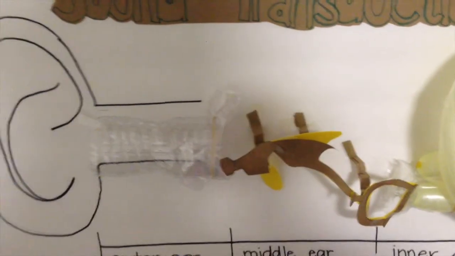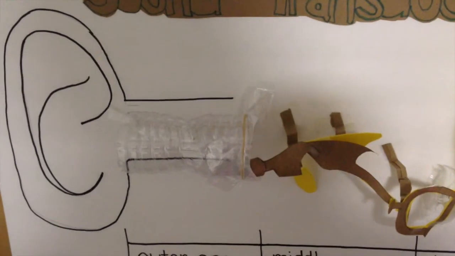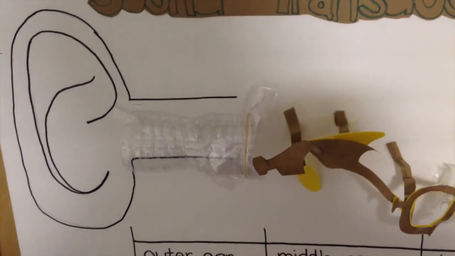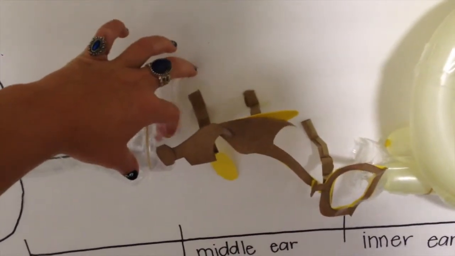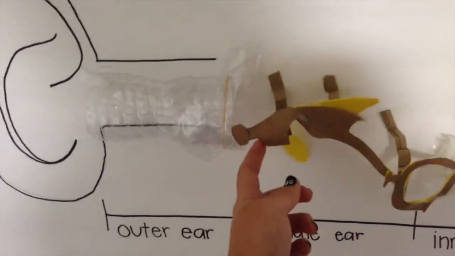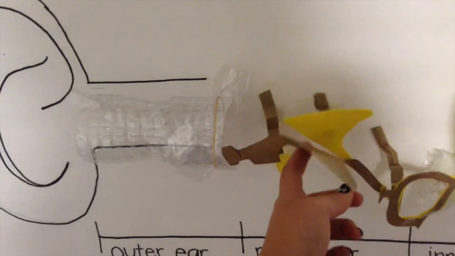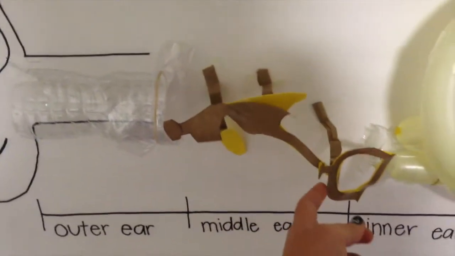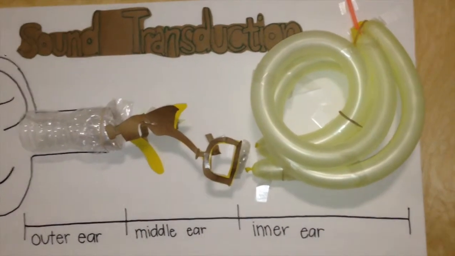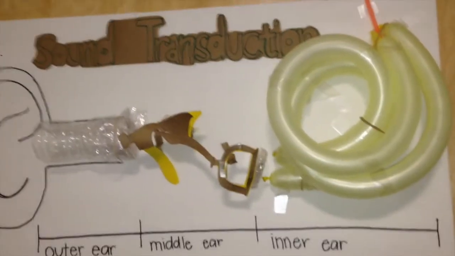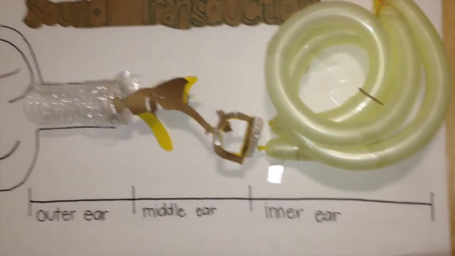the frequency. The vibrations then pass through the three ossicles, similar to the domino effect. It receives a vibration from the eardrum, sending a vibration into the malleus, then into the incus, then into the stapes. The stapes then passes the vibrations to the oval window, which is at the base of the cochlea.